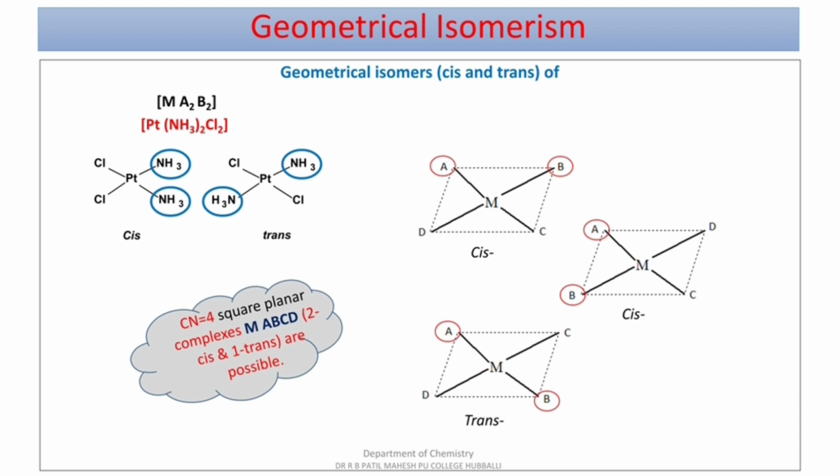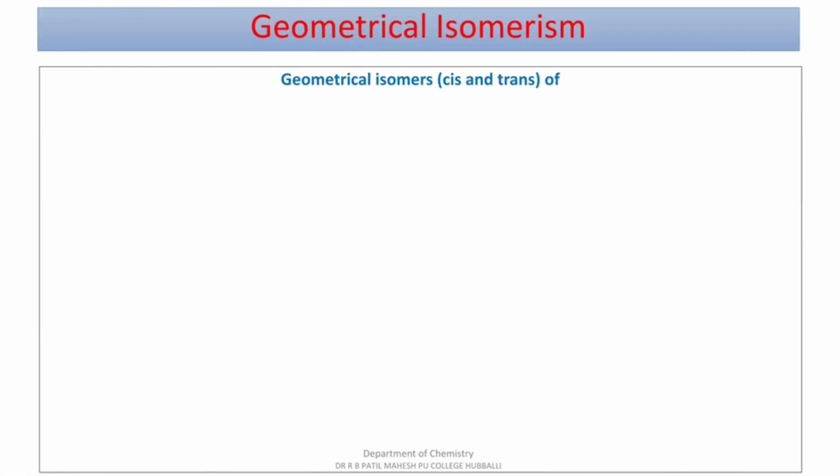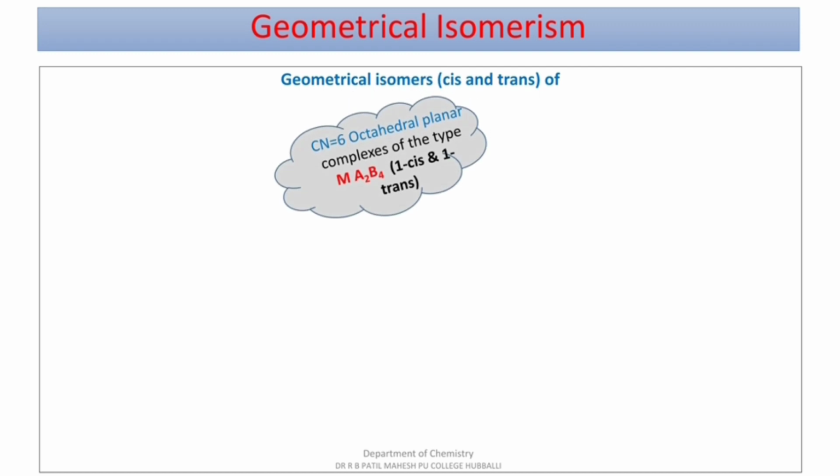Please remember. Moving to the next one, that is cis trans isomers for coordination number 6, that is octahedral complexes. So there must be the presence of a total of 6 donor atoms. Ma2B4: A is donating 2 pairs of electrons and B is donating a total of 4 pairs of electrons. Possibilities: 1 cis isomer and 1 trans isomer.